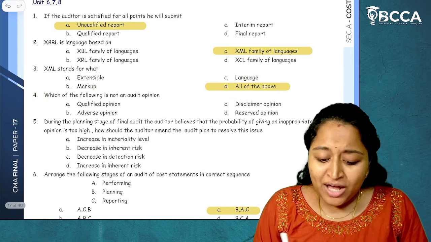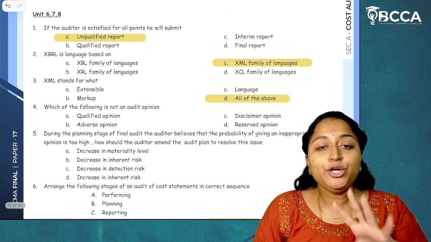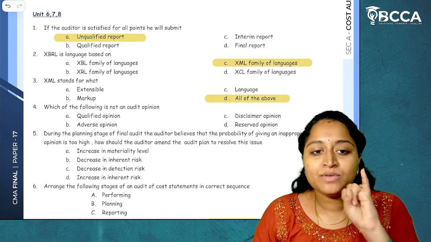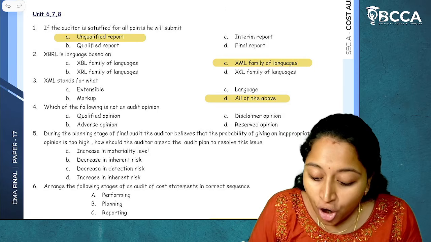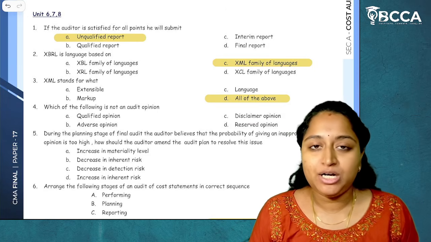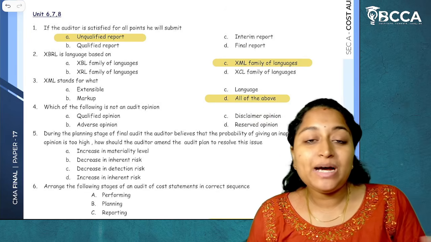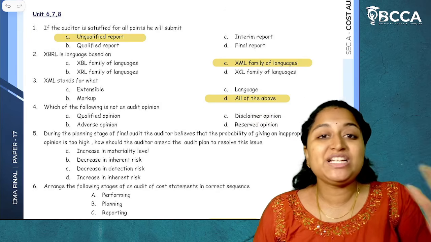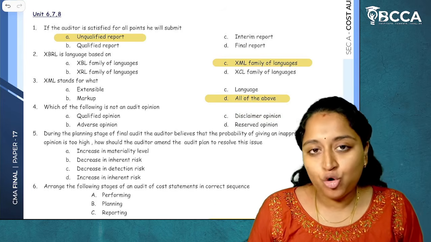Then question number 4. Which of the following is not an audit opinion? Audit opinion and audit report can be given either as qualified, unqualified, or adverse, or it can be given as a disclaimer, which means if the cost auditor wants to give any observations, any suggestions or opinion, then they can give it as a disclaimer opinion.